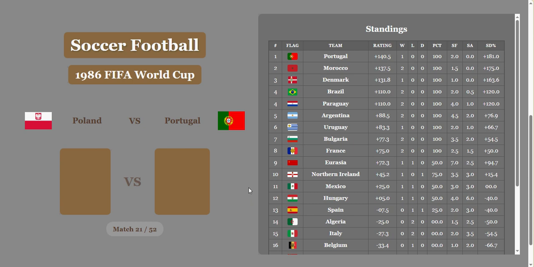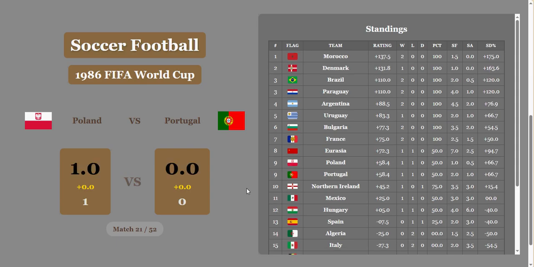Poland versus Portugal. Poland actually pulls off a huge upset. Huge upset. And Portugal is now going to go from first all the way down to 9th place, tied with Poland now. That's terrible for Portugal. That's very bad. Huge upset.